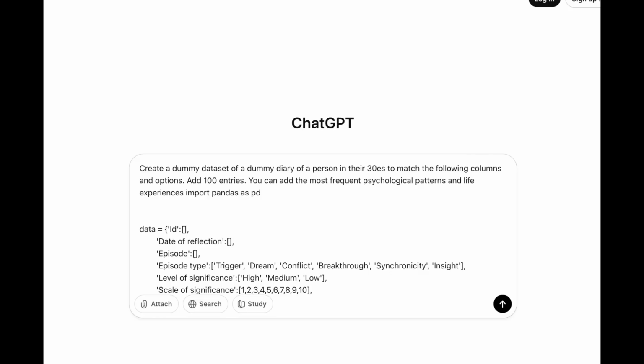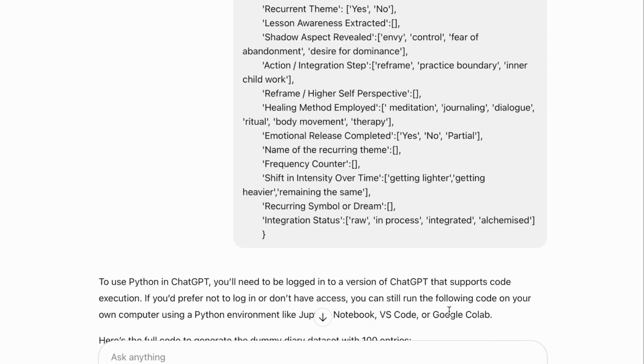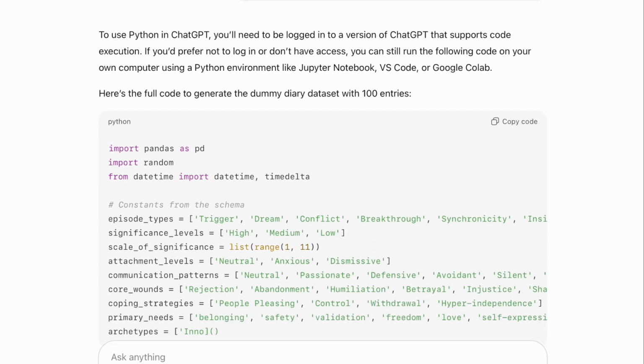For demonstration purposes, we've asked our good friend ChatGPT to generate a dummy diary dataset for a fictional person in their 30s with the most frequently met psychological patterns. Before you go along, please download the table, make yourself comfortable, and start reflecting on your own victories and ongoing battles. The data I am working with reveals the inner world of this fictional person created by ChatGPT, so please focus on the data exploration strategy and not on the results.